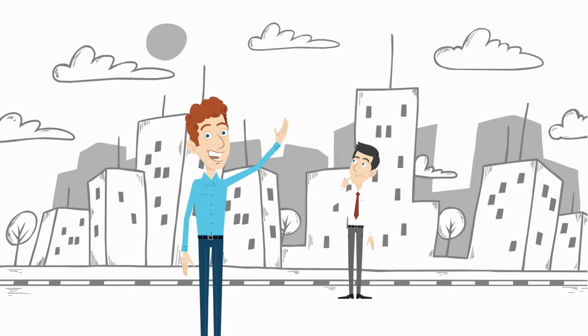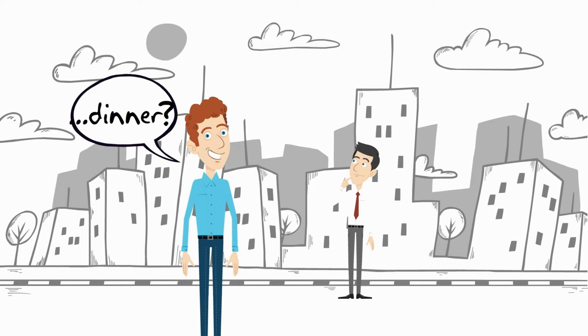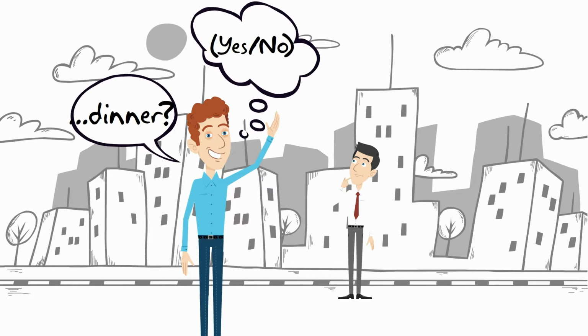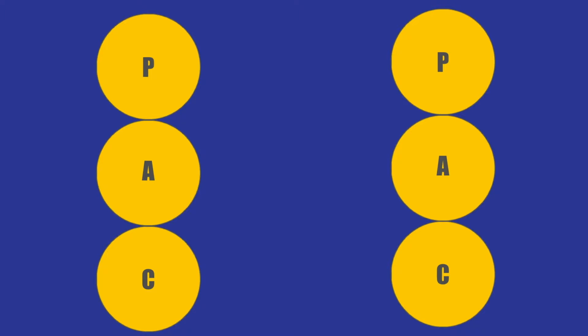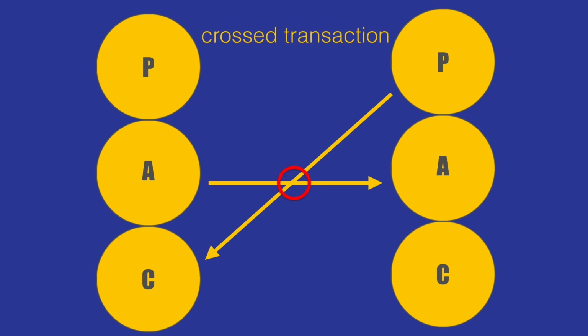Tobias is asking his partner if he has had dinner. He expects a yes or no type of answer. Instead, his partner gets angry and answers, "We had a date for dinner 1 hour ago. You are late." The initial question was directed at the adult ego state, but the response is coming from the parent ego state. In the transaction diagram, the transaction is being crossed. This is the source for the name, cross-transaction.